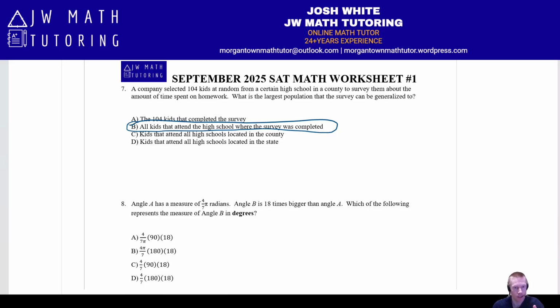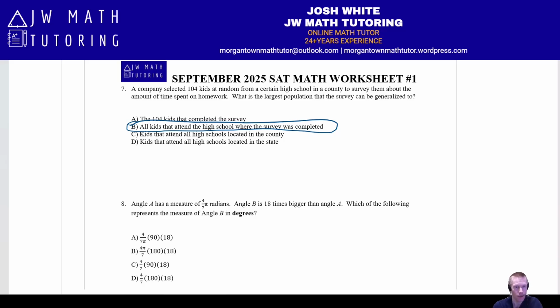And the reason that you can only generalize to this one specific high school is because that's where you chose all the kids from. If you wanted to generalize it to all the high schools in a specific county or all the high schools in a specific state, you would need to randomly select kids from all the high schools in the county or all the high schools in the state. So you can only generalize the results of a survey to the largest population that you chose the respondents from at random. And in this problem, that is the high school.